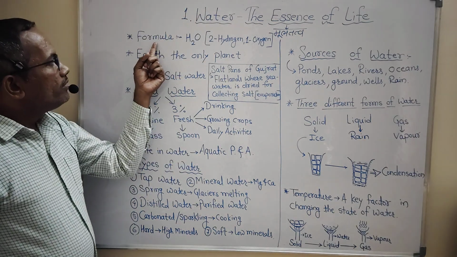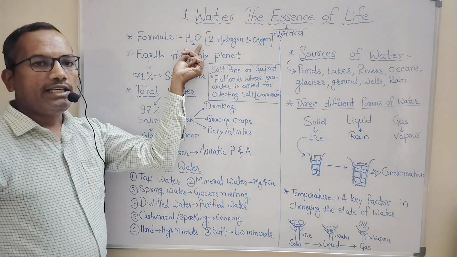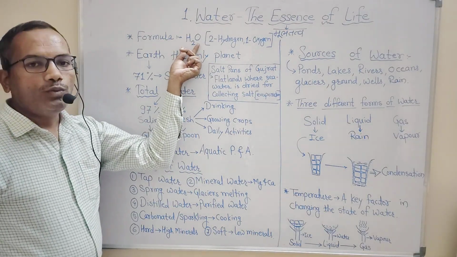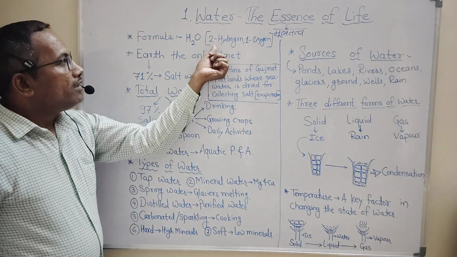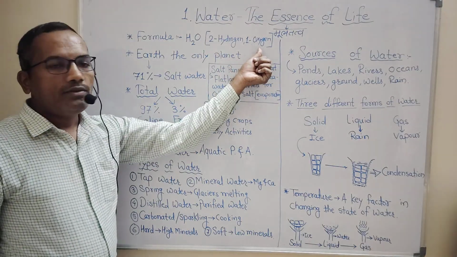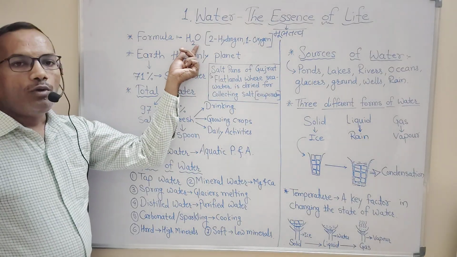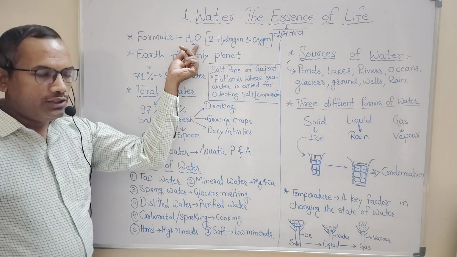So if we come to the formula of water, it is indicated chemically as H2O, which means there are two atoms of hydrogen and one atom of oxygen. Together they make one molecule of water, that is H2O.